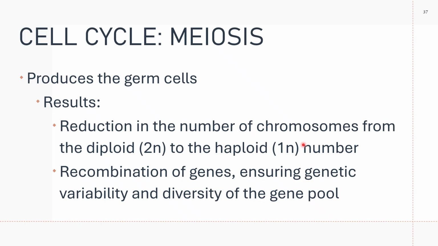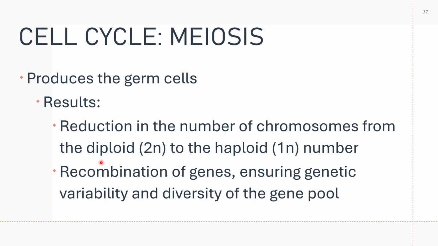So the daughter cells in meiosis should have a haploid amount of DNA and haploid number of chromosomes. Again, the result of meiosis is a reduction in the number of chromosomes from the diploid to the haploid number.